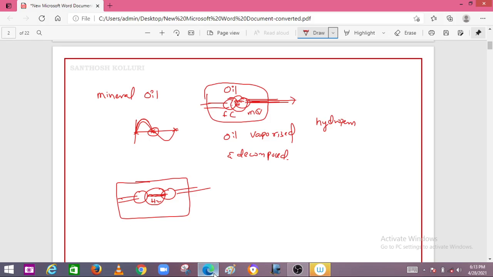This high pressure hydrogen gas bubble around the arc will prevent the restriking of the arc. That is the main phenomenon behind oil circuit breakers.